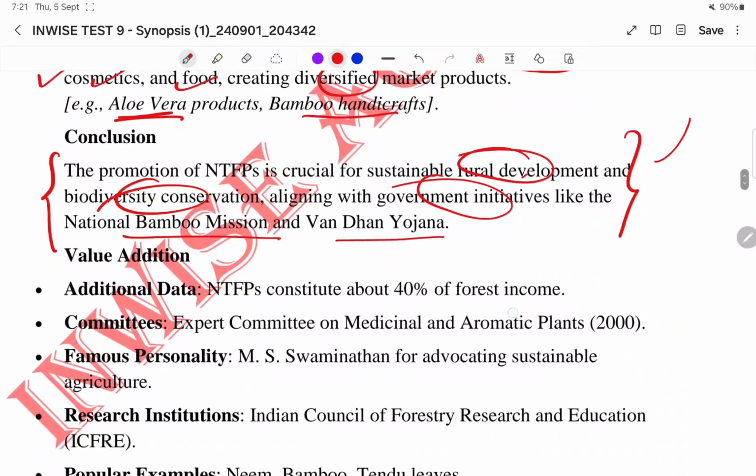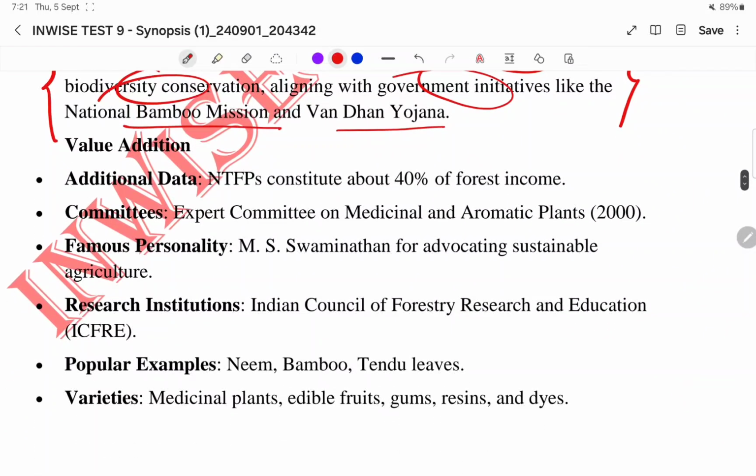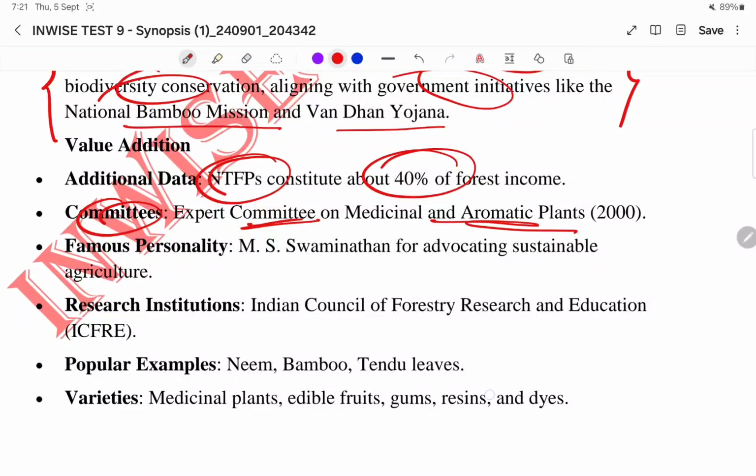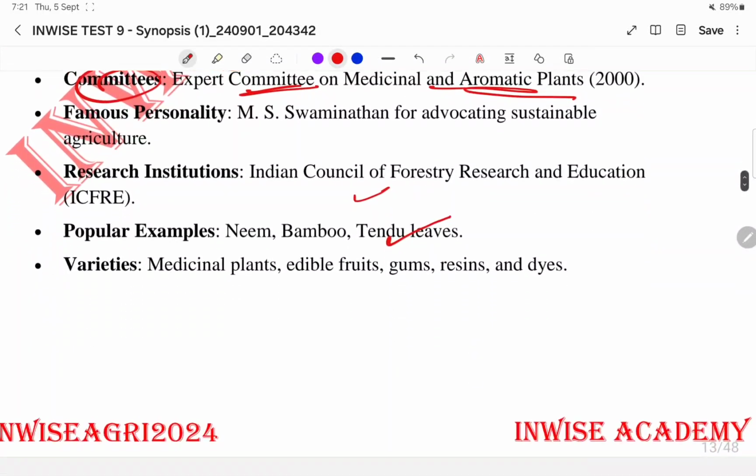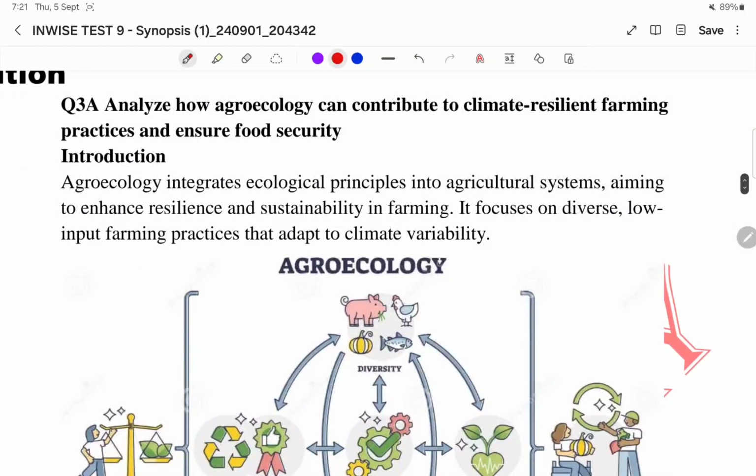So you can write a simple conclusion. Value addition. So NTFP constitute about 40% of the forest income. Okay, and there is a committee, expert committee on medicinal and aromatic plants. Then you can mention like that. Then popular examples we have mentioned in answer itself. Then varieties also, right? Okay.